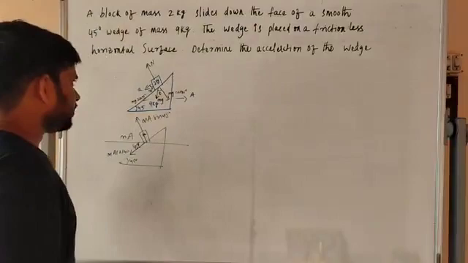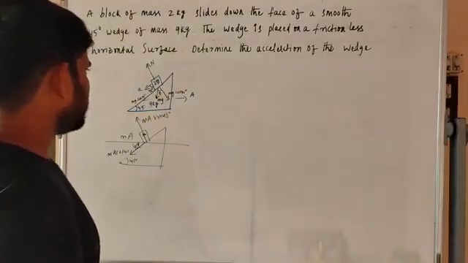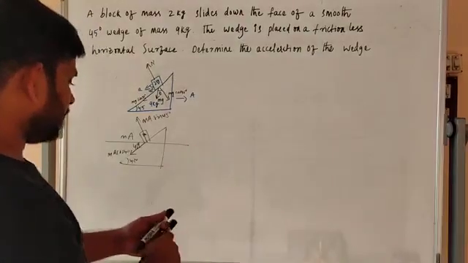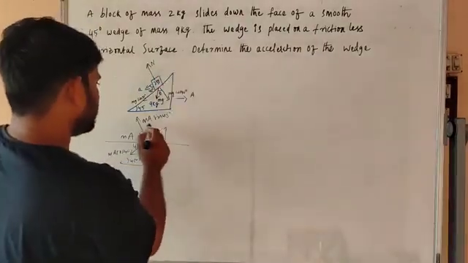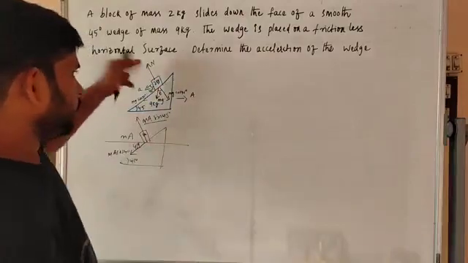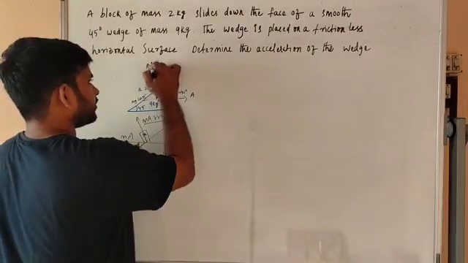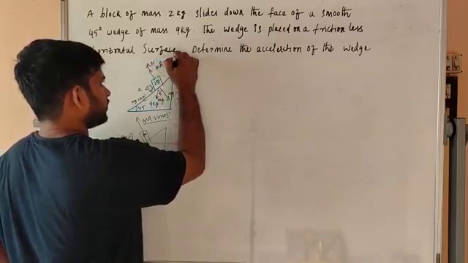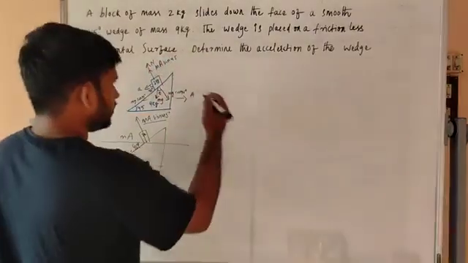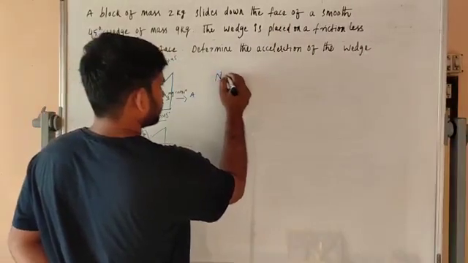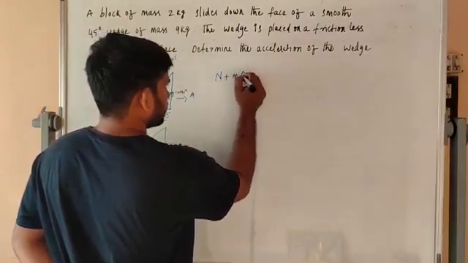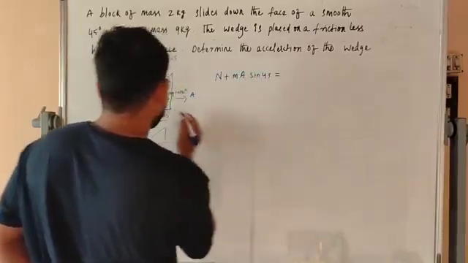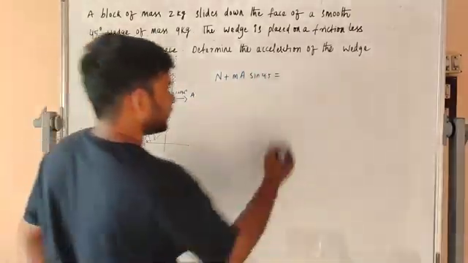Okay. Now the upward forces are equal to the downward forces, so we will write it like this. N plus ma sin 45 is equal to mg cos 45.